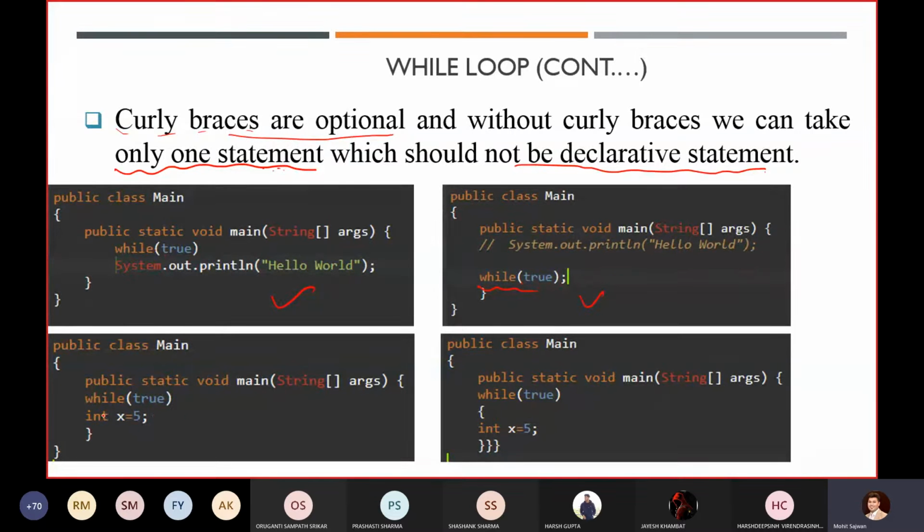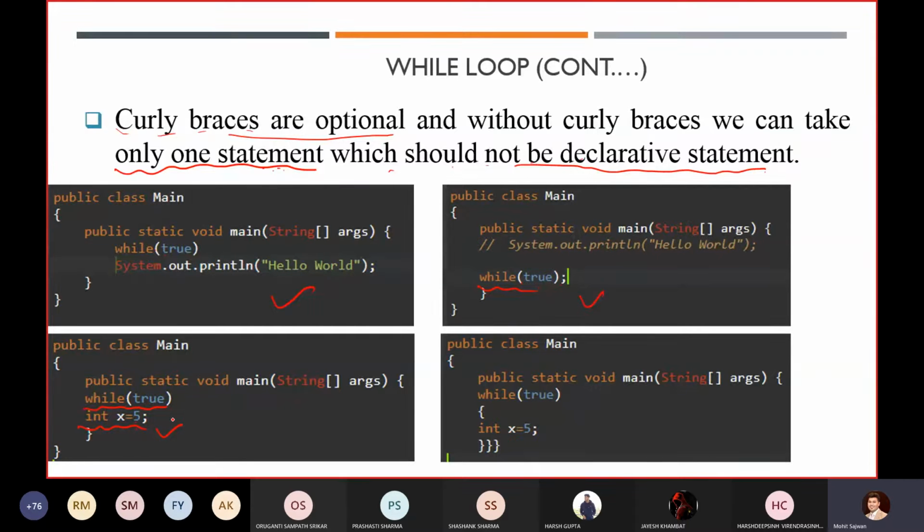In the third case, you can see that we are not using curly braces. As I told you, we cannot use a declarative statement, but here we are using one. So again, we will get an error that you cannot use a declarative statement.